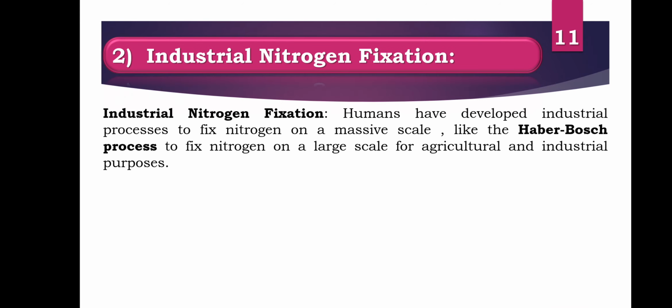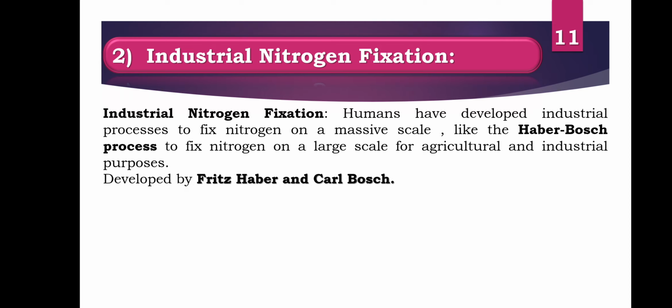Industrial nitrogen fixation: humans have developed industrial processes to fix nitrogen on a massive scale, like the Haber-Bosch process, to fix nitrogen on a larger scale for agriculture and industry. We have artificially designed this process, and we fix the nitrogen through it. This is the same outcome as biological nitrogen fixation.